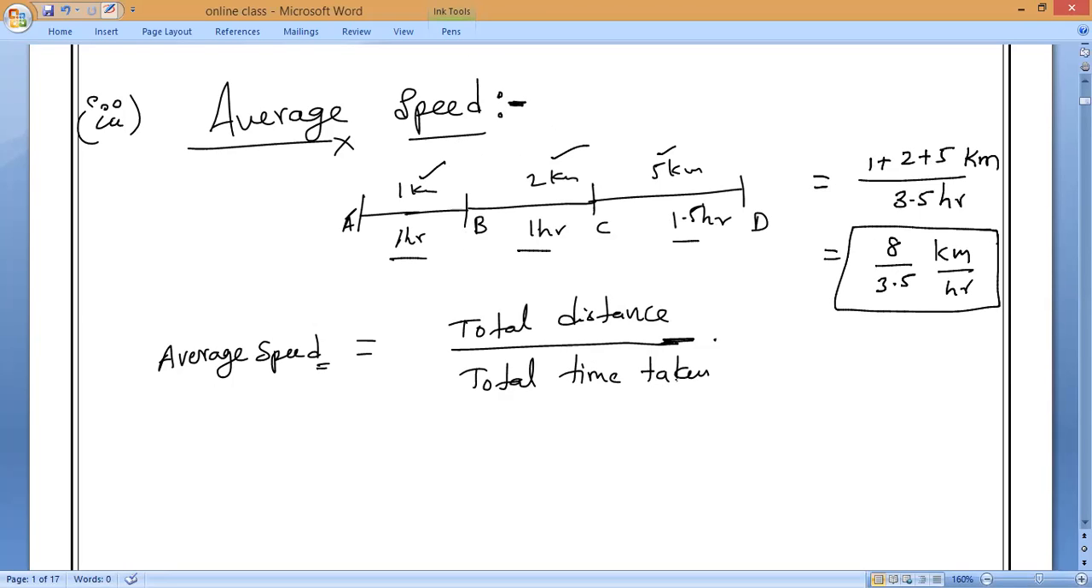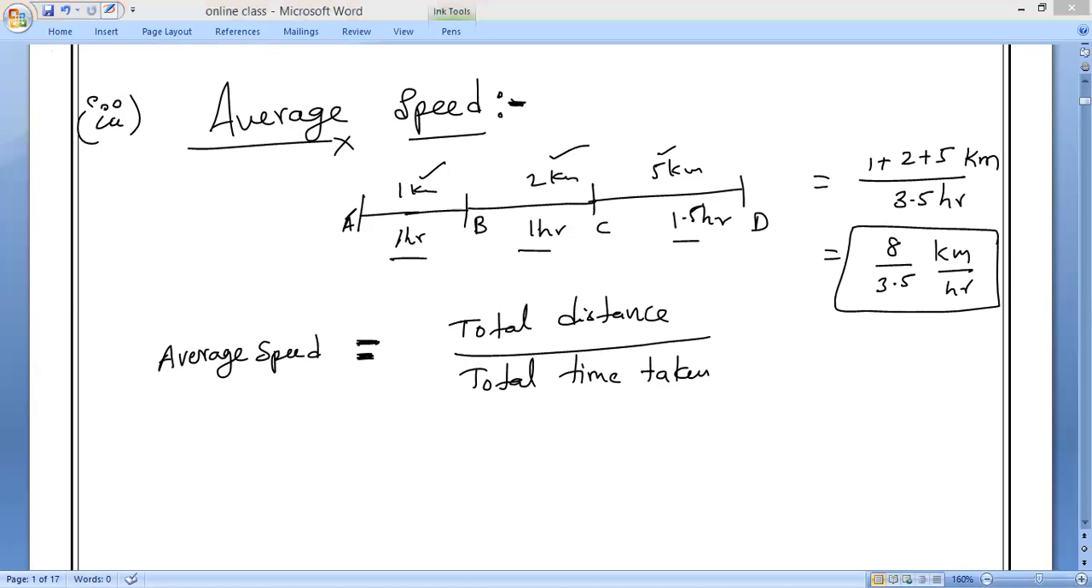Clear? Everybody? Yes, sir. So average speed means nothing. What we have to do is sum the total distance divided by total time taken. That's all. That will give you the average speed. Clear, guys? So the sum of the total distance divided by the sum of the total time taken will give you average speed. So this is the formula.